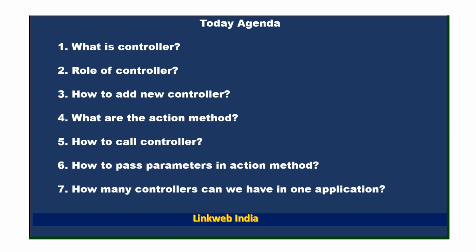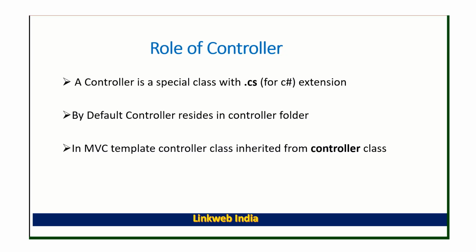Suppose we have different types of actions in one controller, so how can we pass parameters to a particular action method? And seventh one is how many controllers can we have in one application. Suppose we have an application, so how many controllers can we create in our application, right? So we also discuss this topic in our video. So let's move to our next slide. Role of controller, right? So what is the role of controller?